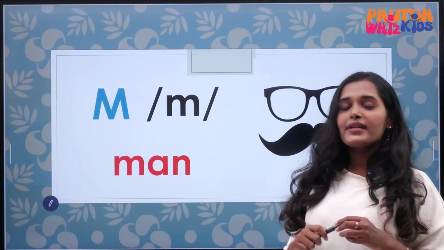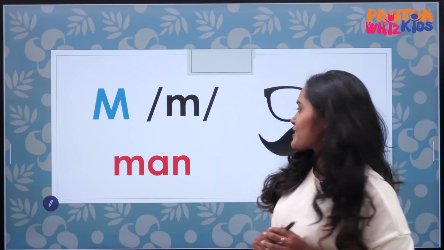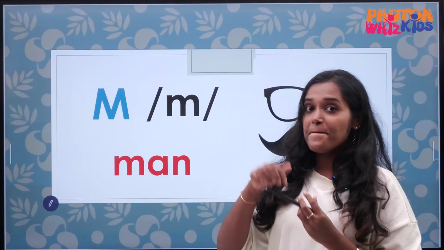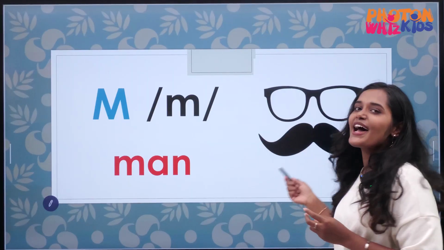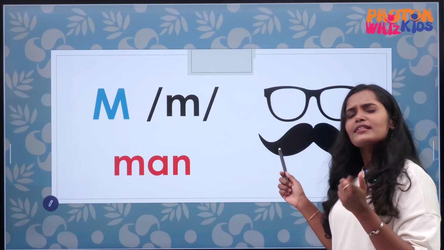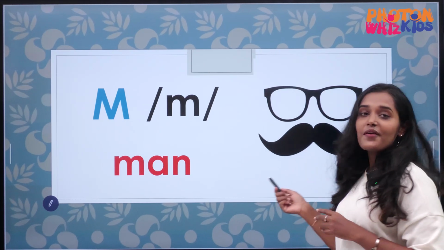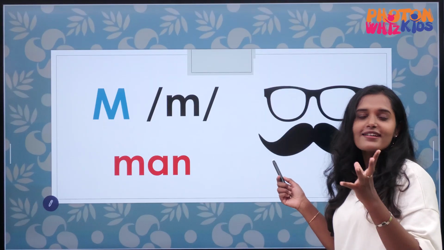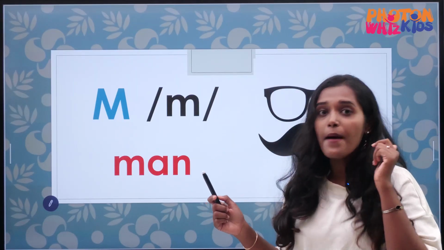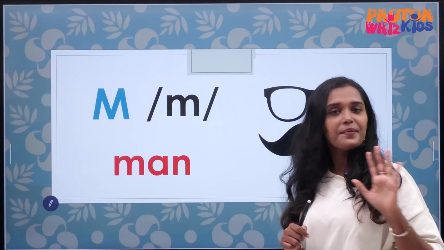Next, we have the alphabet M. The sound of M is, can you guess? Yes, the sound of M is M. Man. Here we have a handsome man with a dark mustache. Does your father have a mustache? Yes. So here we have a black, bold, dark mustache. Mustache. Man. Mango. So the sound of M is M.